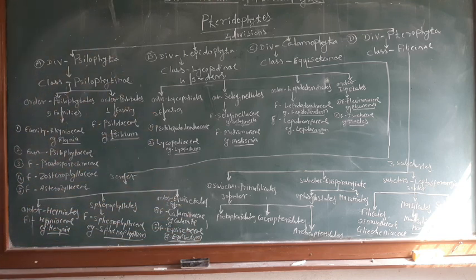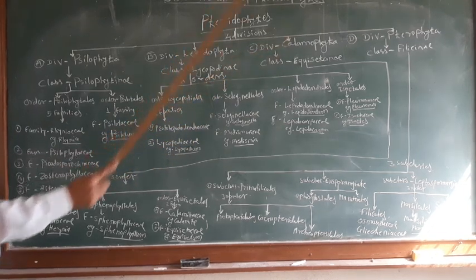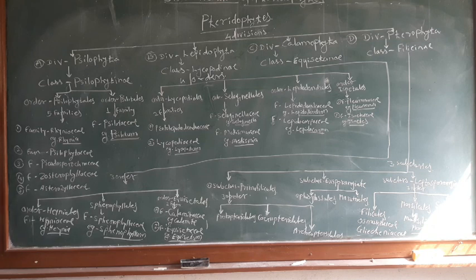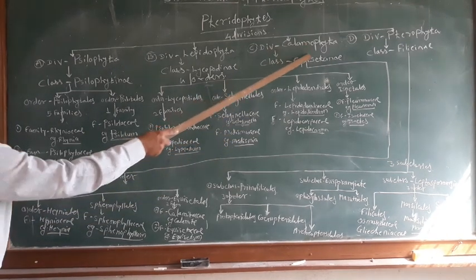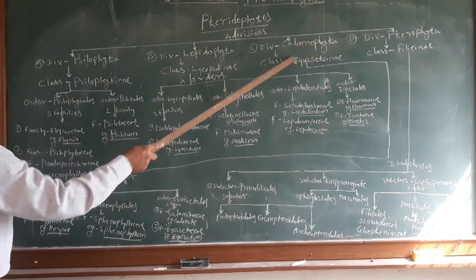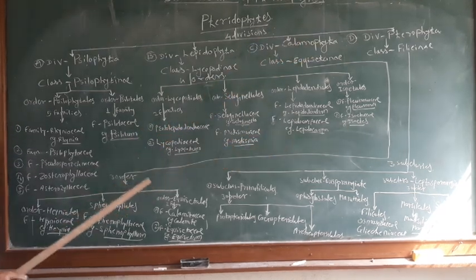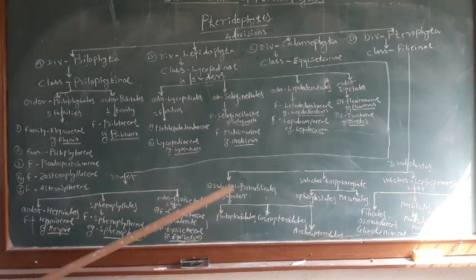Which are the important characters of this division? The Calamophyta, this division, is also called the horsetails. The plants show a strobilus or cone like that of a horsetail, and therefore the horsetails are included in Calamophyta. And Equisetum, this plant, shows a strobilus like that of the horsetail.